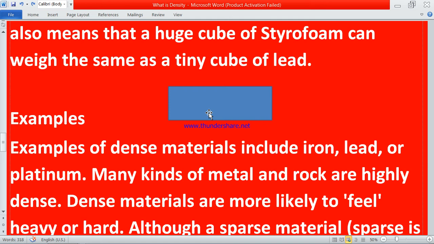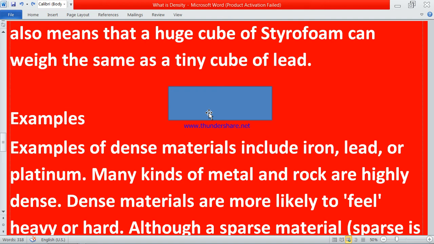Then we'll move to examples. Examples of dense material include iron, lead or platinum. Dense material means the material has more density, the materials which are more tightly packed. Examples are iron, lead and platinum. Most kinds of metal and rocks are high density. This is not the main list, I am just giving you an example, because there are thousands of examples of dense material, but I am giving you just three.